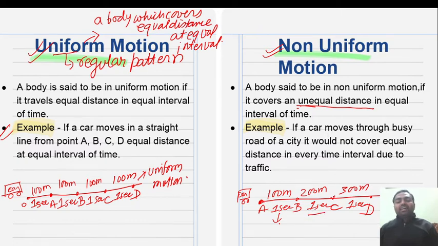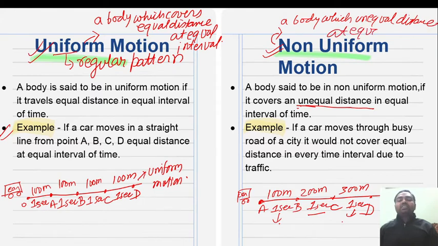When the car again moves from C to D, it covers 300 meter, again more distance, but the time is the same. So, in brief, what we can say, a body which covers unequal distance at equal interval of time, this is called non-uniform motion.